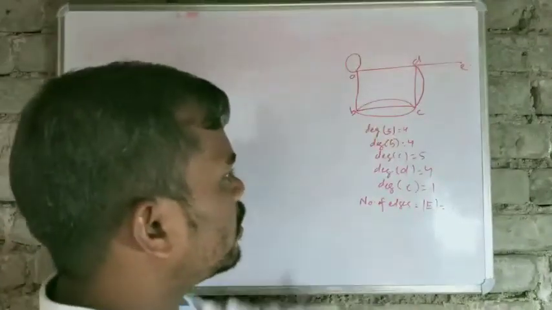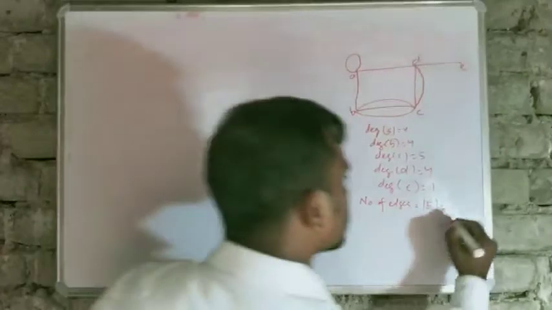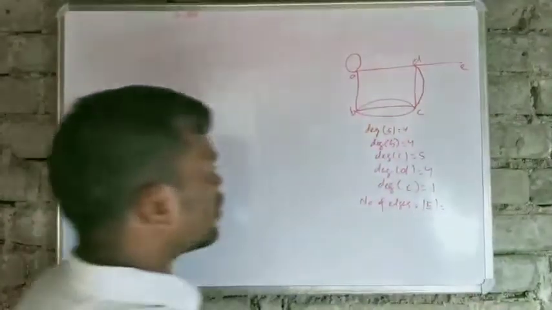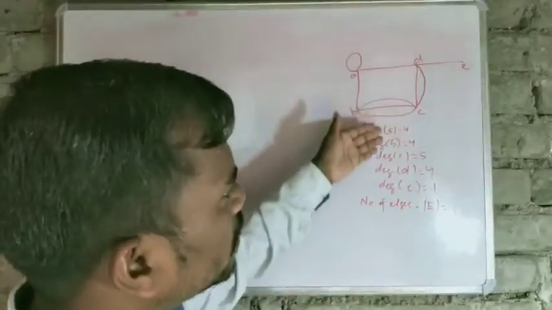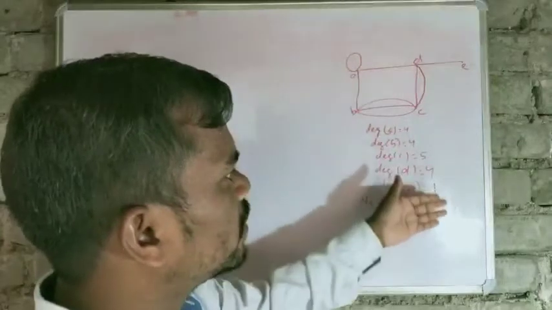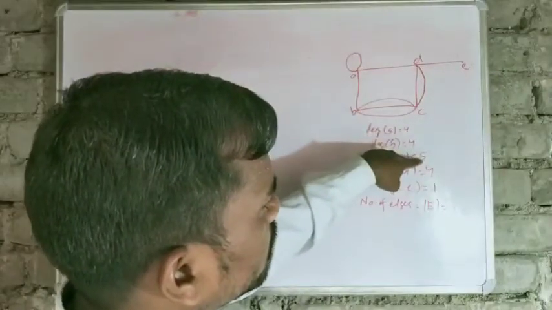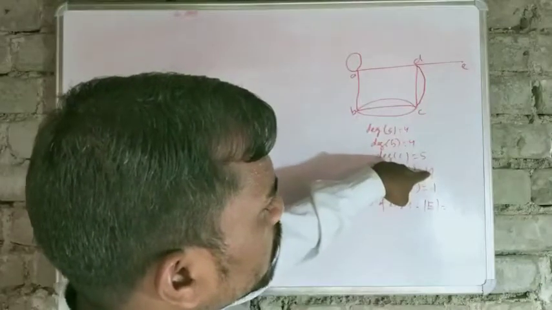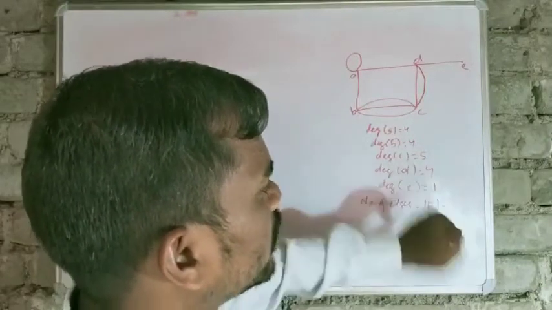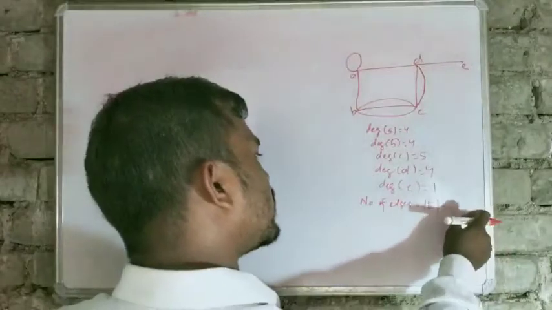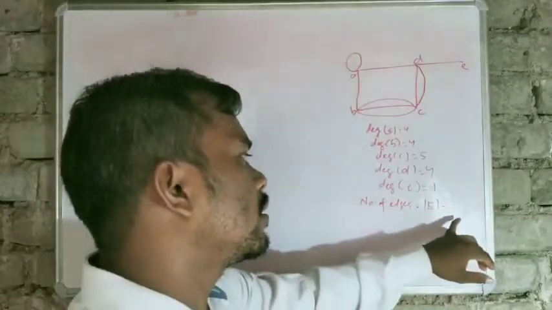So what can we conclude for this graph? If you add the degrees of its vertices, it will be 4 plus 4, 8, 8 plus 5, 13, 13 plus 4, 17, plus 1, 18. That is, 18 is 2 times the number of edges.